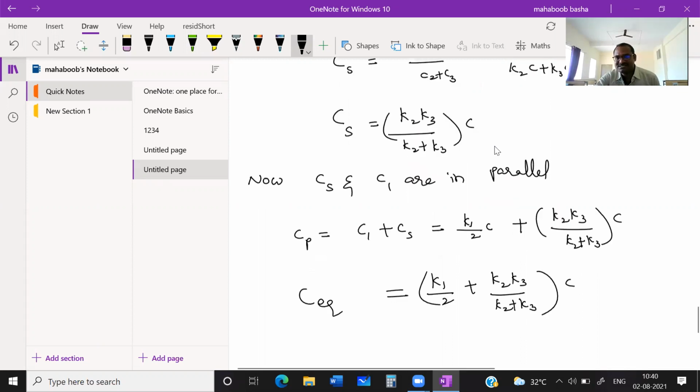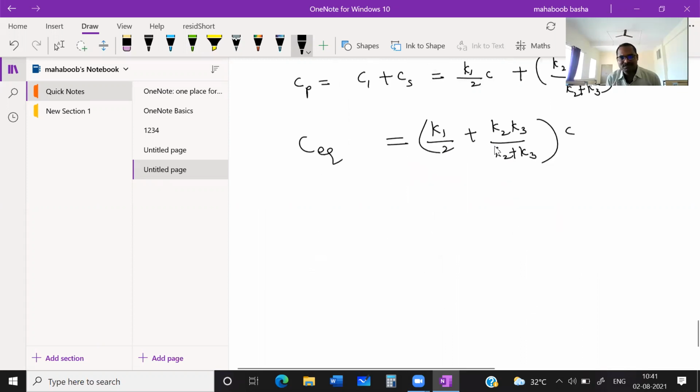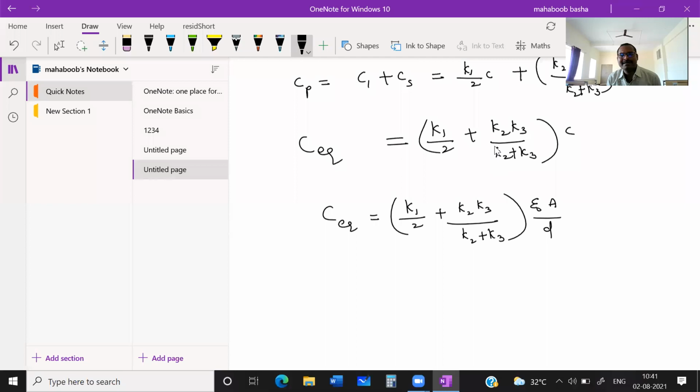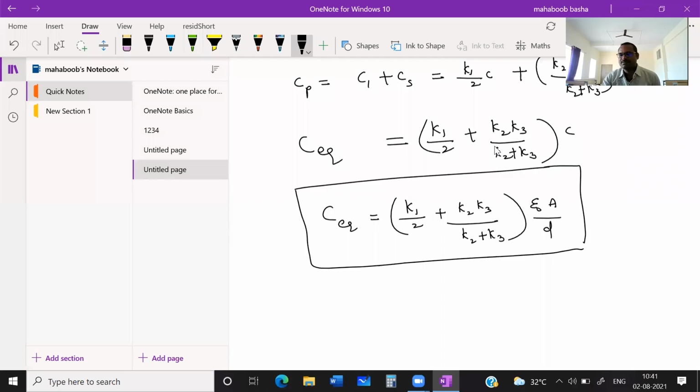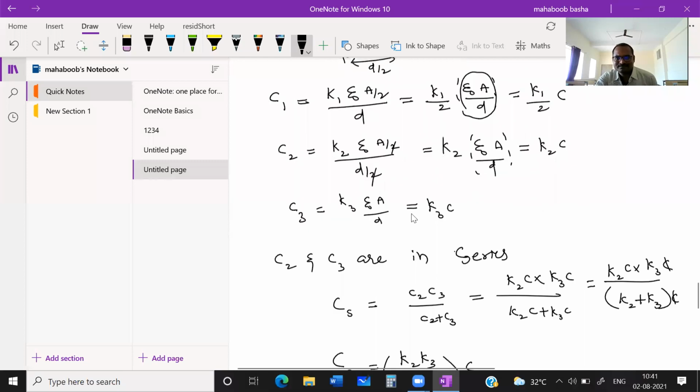What is C? We have considered it is epsilon naught A by D. So total C equivalent is equal to (K1 by 2 plus K2 into K3 by (K2 plus K3)) times epsilon naught A by D. This is the C equivalent when this type of combination is present.